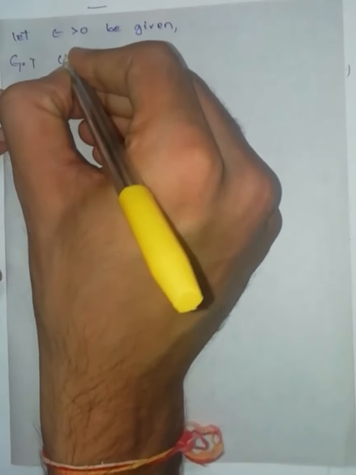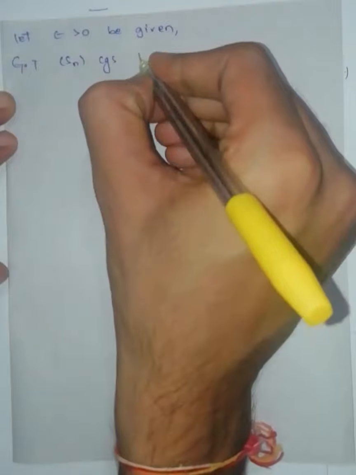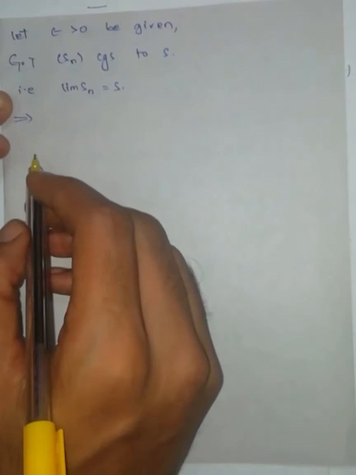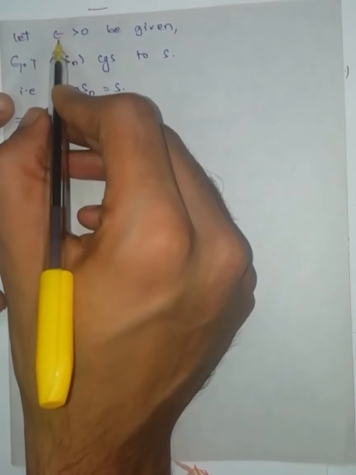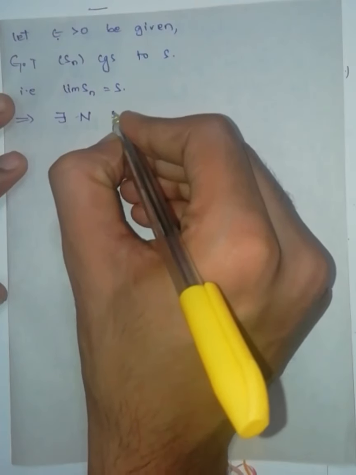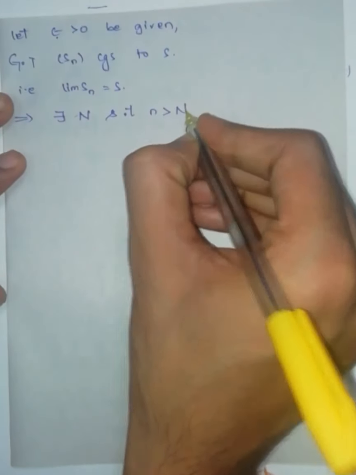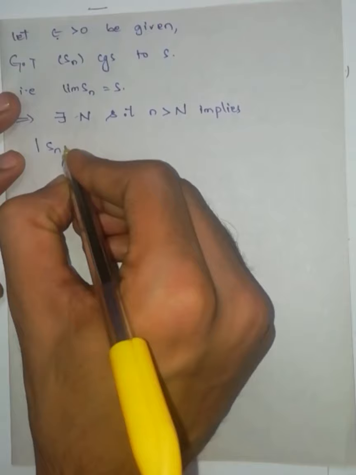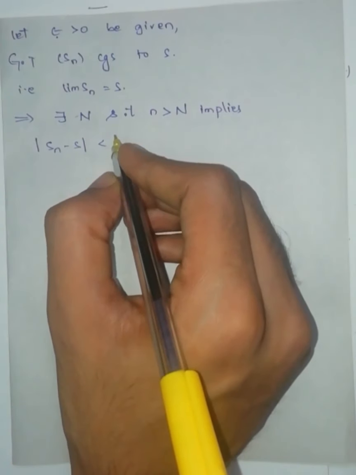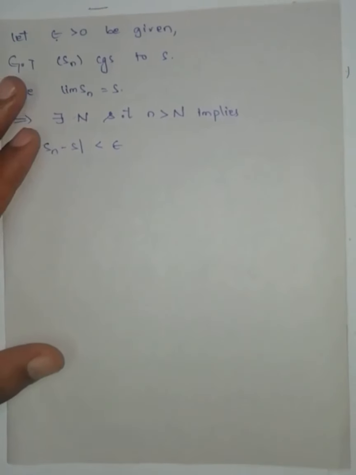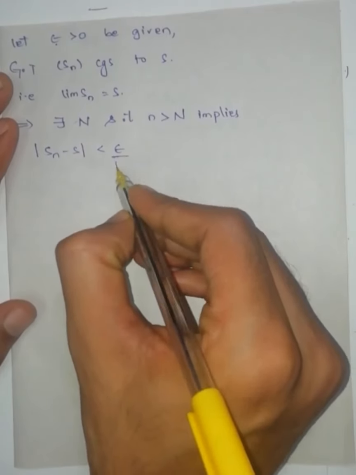Given that the sequence Sn converges to S, that is, limit of Sn is equal to S. This implies I can write the definition: for each epsilon greater than 0, there exists capital N such that small n greater than capital N implies modulus of Sn minus S is less than epsilon. Since the definition is satisfied for each epsilon, I can take epsilon by modulus of k.